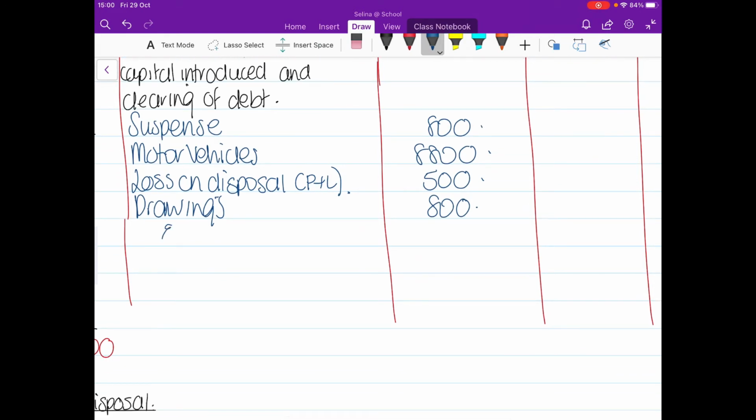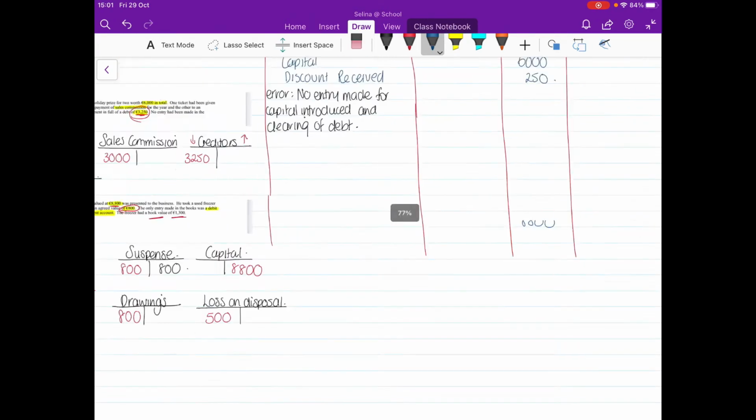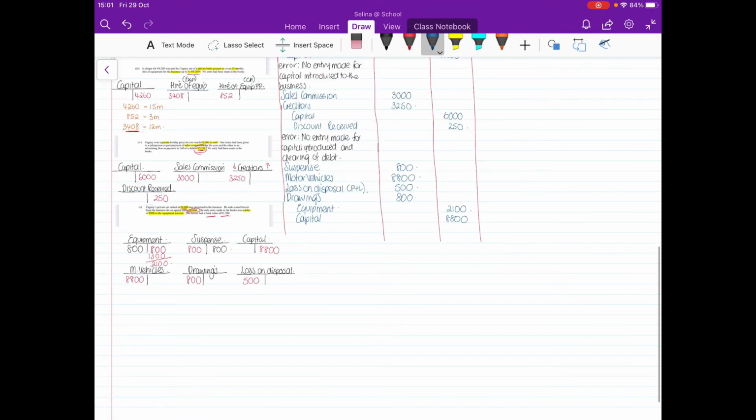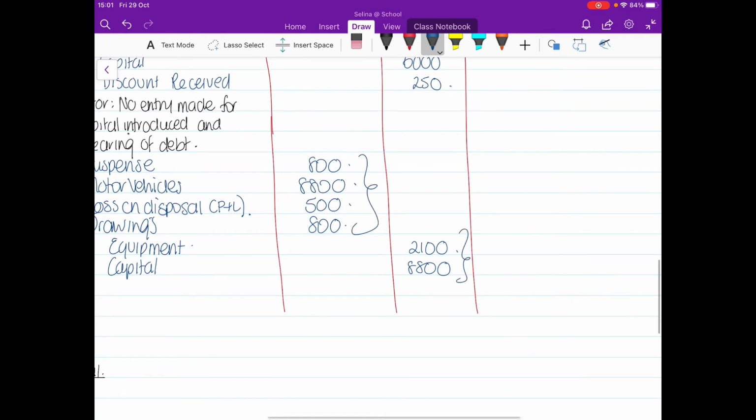First one is equipment, and that's the two figures added together. And we're going to go €2,100. That's your 800 plus your 1,300. Next is capital, and that was 8,800, the vehicle that was given to the business. And that's it actually, isn't it? 2 credits. Yeah, 4 debits and 2 credits. And then they should add up. So if you add all of these up, it should add up to the same as these figures here. Okay. And that's that working done.